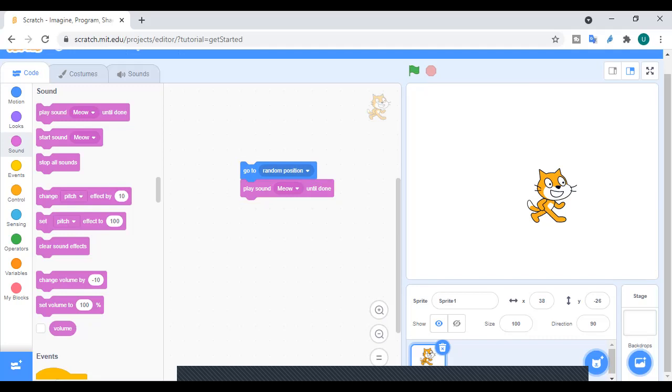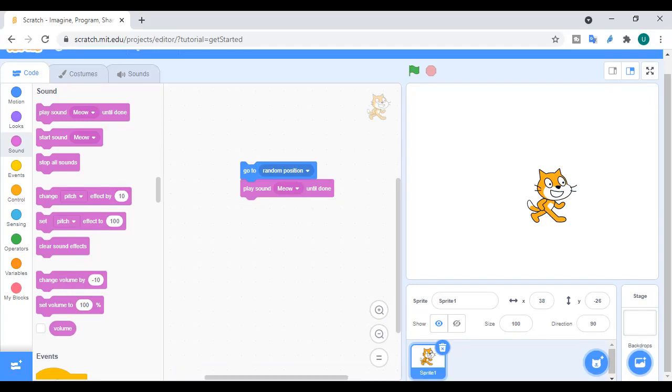Similarly, we can do a lot with other blocks as well. Slowly, gradually, we will learn what the other blocks are, what they do, and what happens if we click on them. We will learn all of it together. But for today, because it's new, we will do a little work every day, right?